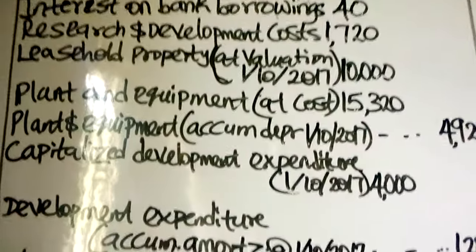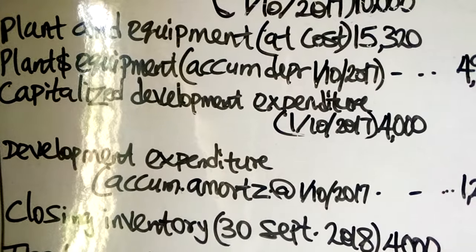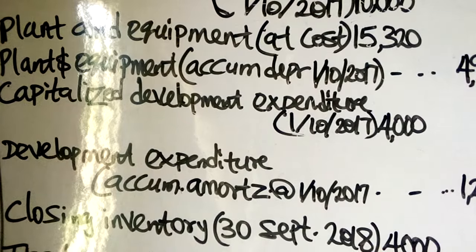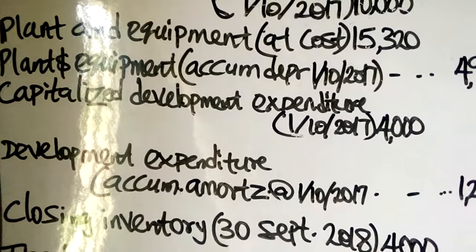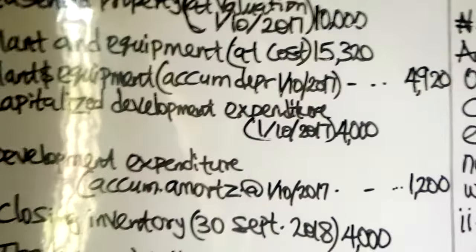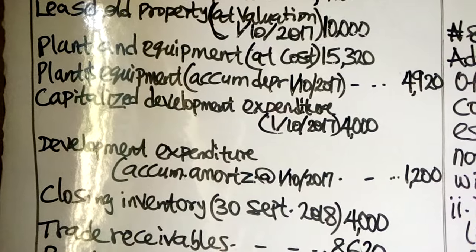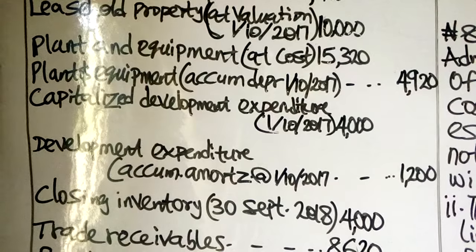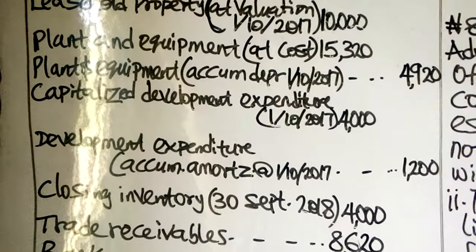Plant and equipment accumulated depreciation at 1st of October 2017, and that is 4,920. We have capitalized development expenditure, that is 4,000. Then we have development expenditure accumulated amortization, and that is 1,200. Closing inventory at 30th of September 2018, and that is 4,000.